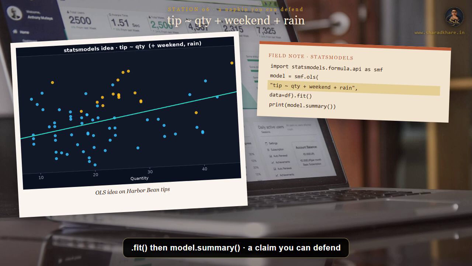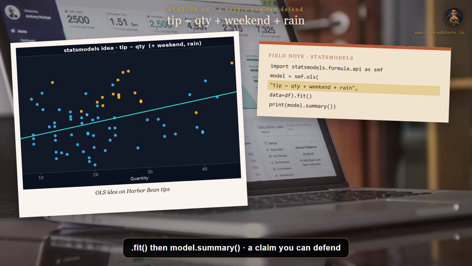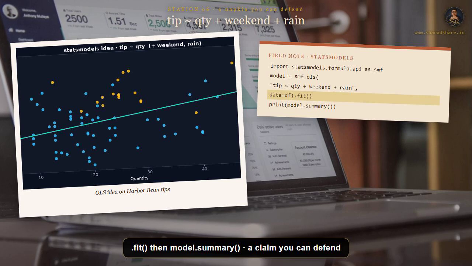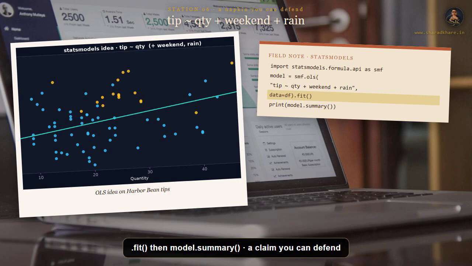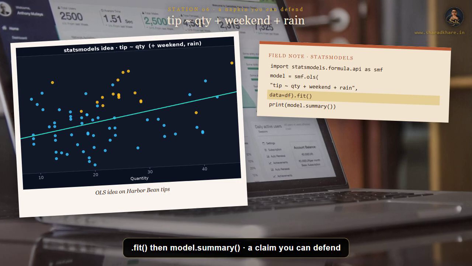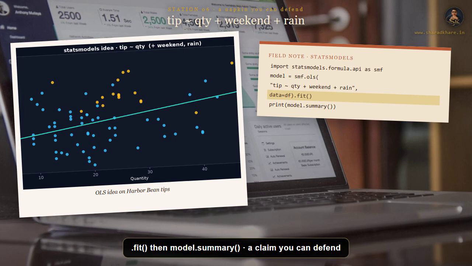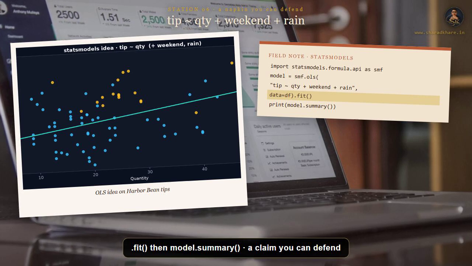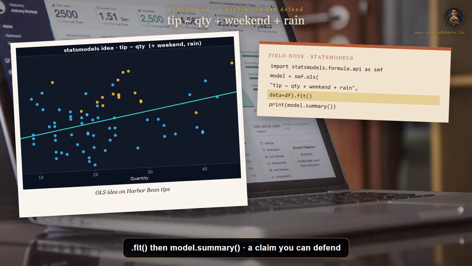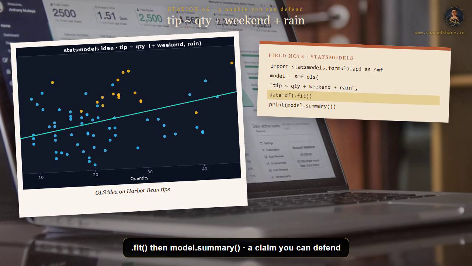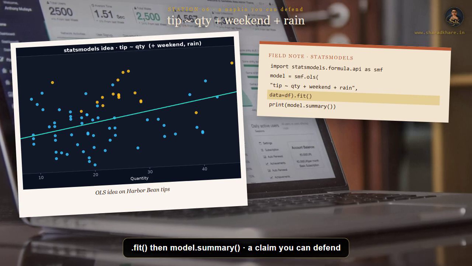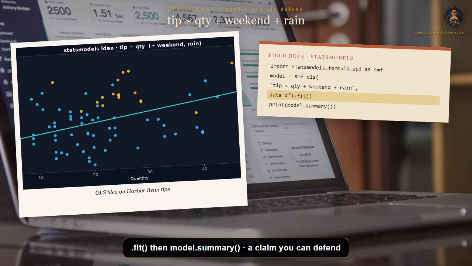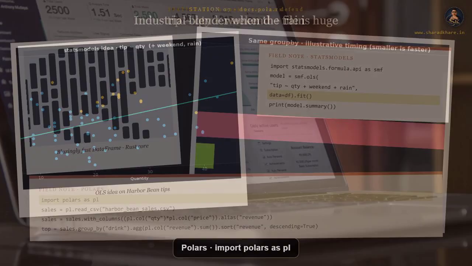Fit actually estimates the coefficients from Harbor Bean's rows. Summary gives you coefficients, standard errors, and p-values in one formal sheet. Read the weekend coefficient first. That is the average tip change on Saturday and Sunday, holding the other terms still. If rain is near 0 and messy, you can tell the owner weather is not the villain this month. Statsmodels is how analysis becomes a claim you can defend in a meeting, not a screenshot of a chart.